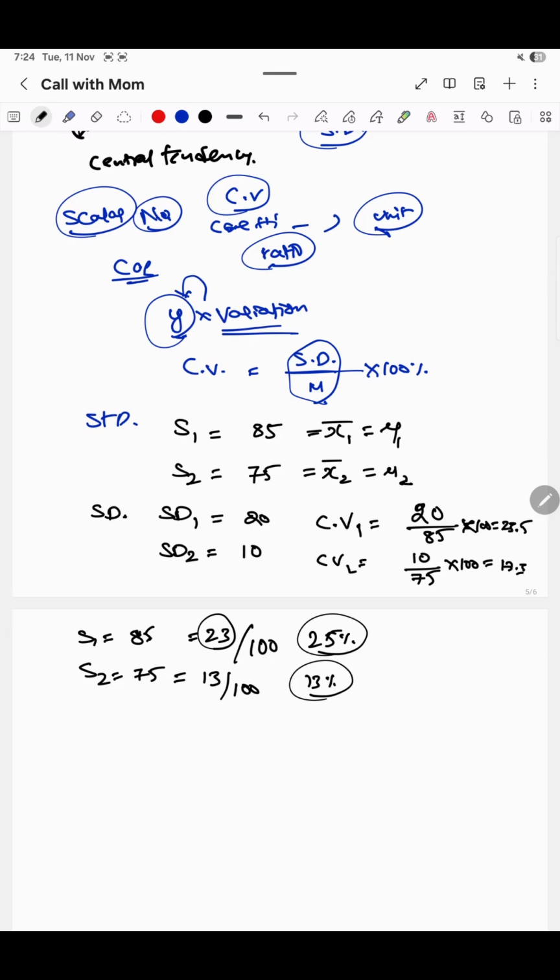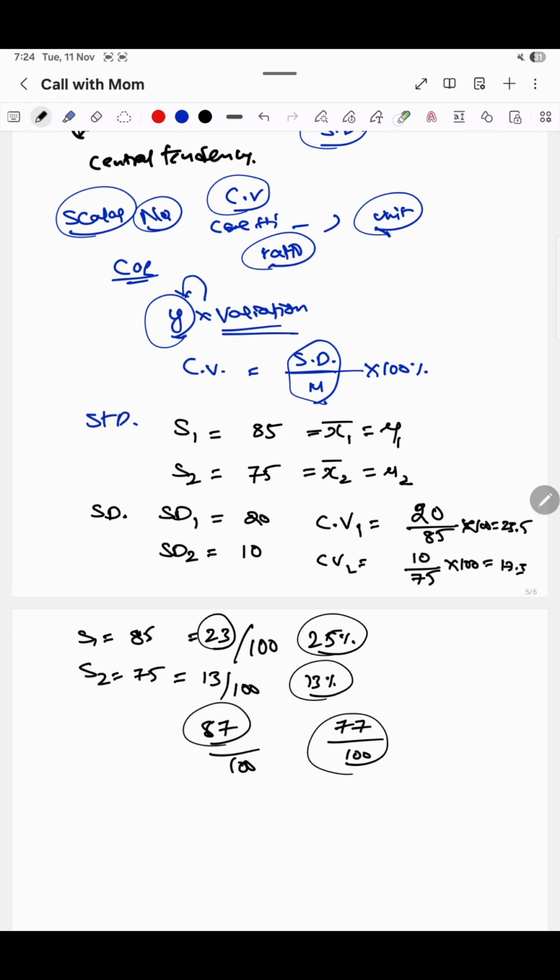If I conduct a test 100 times, he will miss only 13 times, that is, he will get the score of 75 about 87 times. Are you getting it? 87 times out of 100 he will get 75. Here, out of 100, student 1 will get 85 only 77 times.